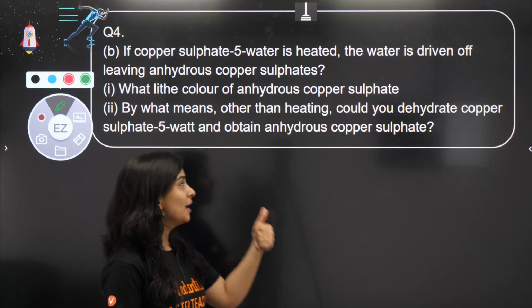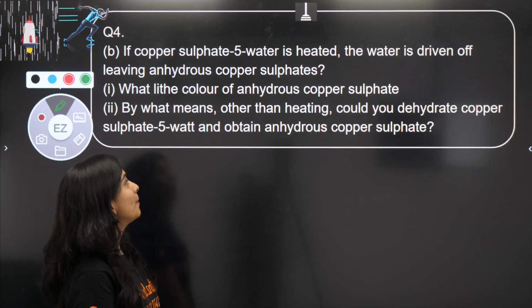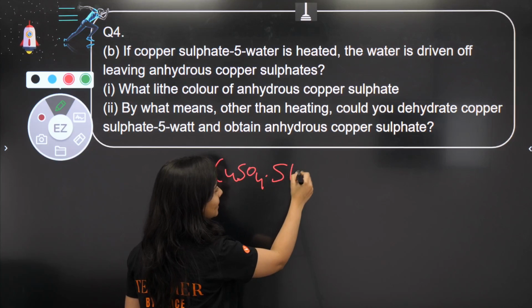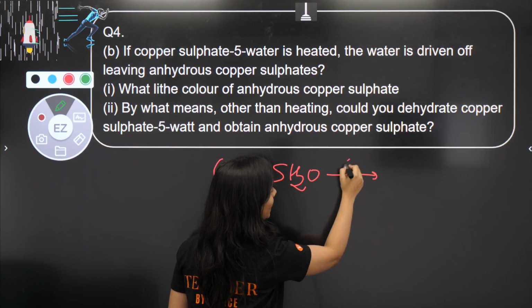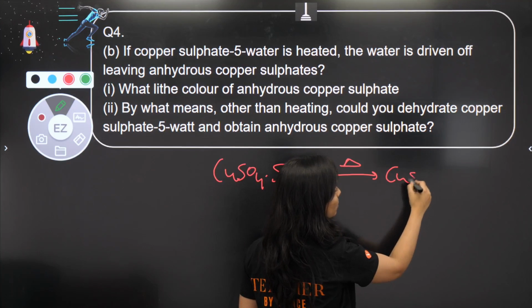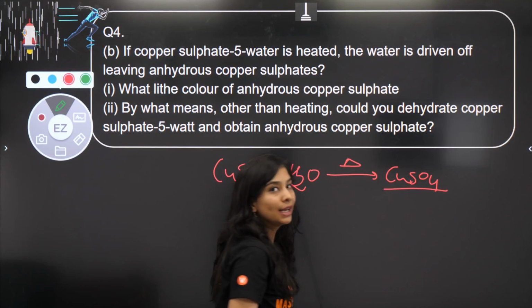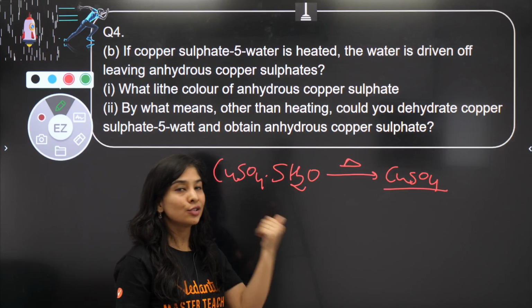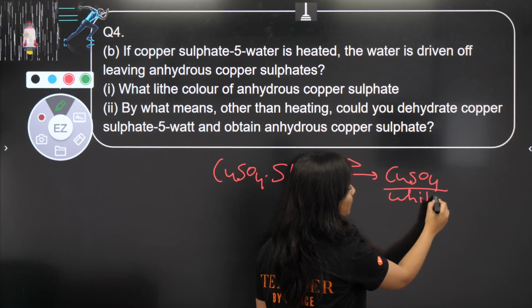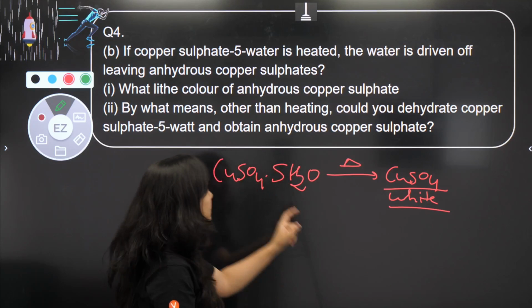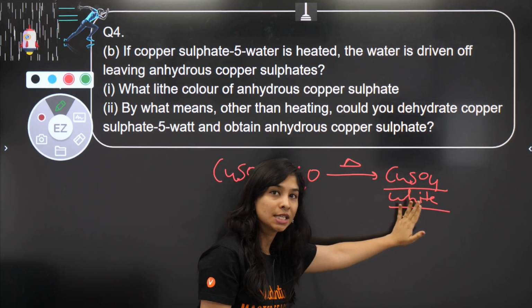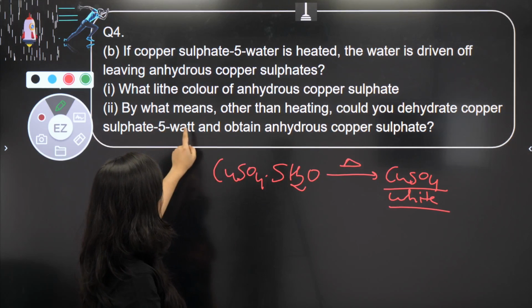What would be the answer? Yes, absolutely. You take the sample, put it into a china dish and heat it. Then all of the water molecules are going to be evaporated. You will get the unhydrated salt, a white powder type of salt. Correct. Next, what is the color of anhydrous copper sulfate, which is white? We have seen that.